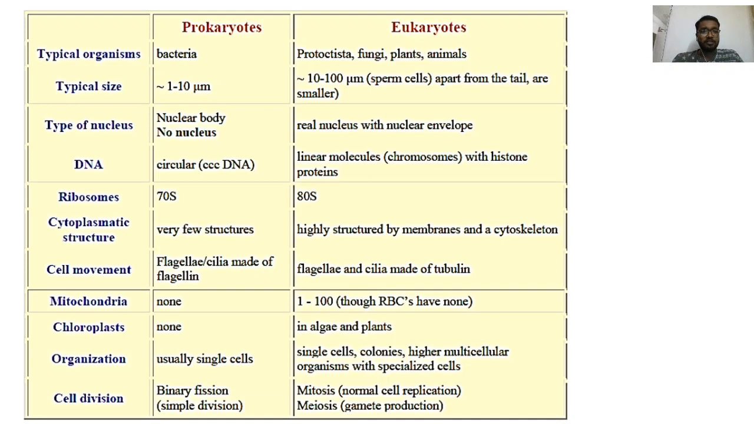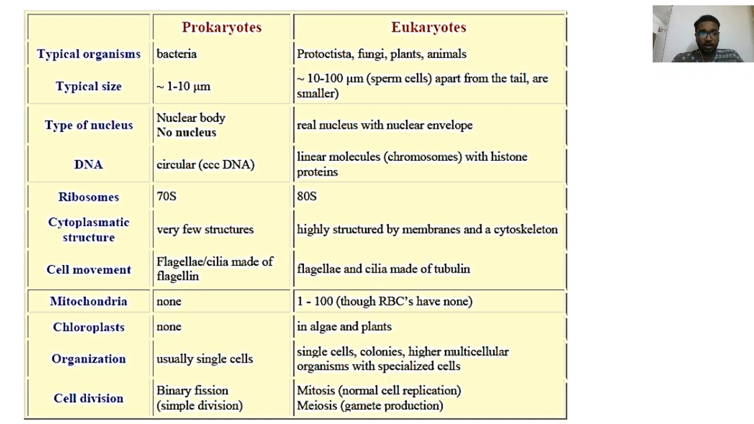Type of nucleus: in the case of prokaryotes there is no true nucleus as such, while in the case of eukaryotes you can see a true nucleus with a nuclear envelope. DNA is a part of genetic material. In prokaryotes, it is a single circular DNA, while in eukaryotes, you can see a linear molecule of DNA with histone protein, and it all together forms a chromosome.